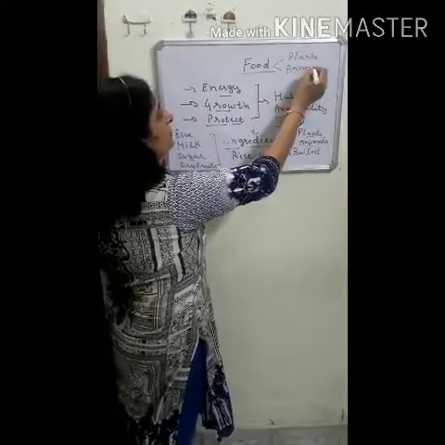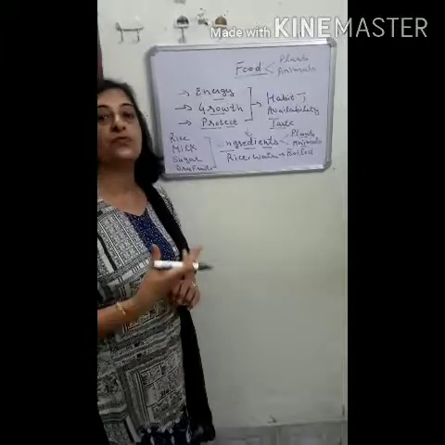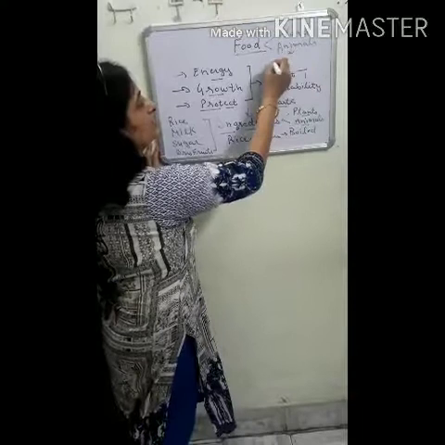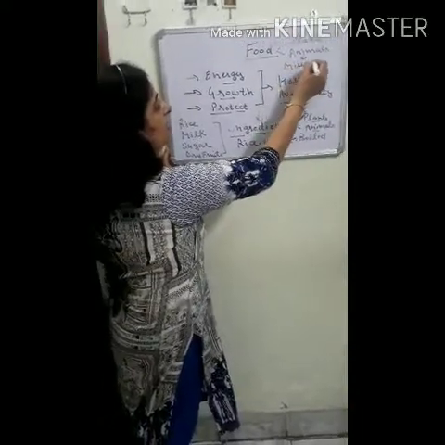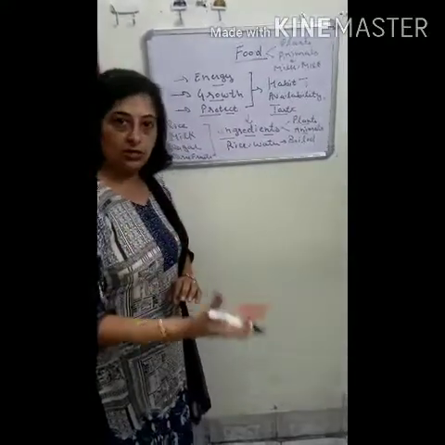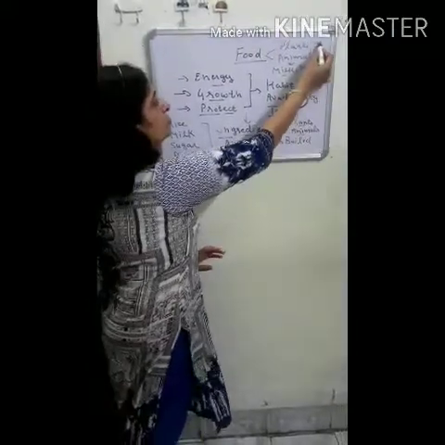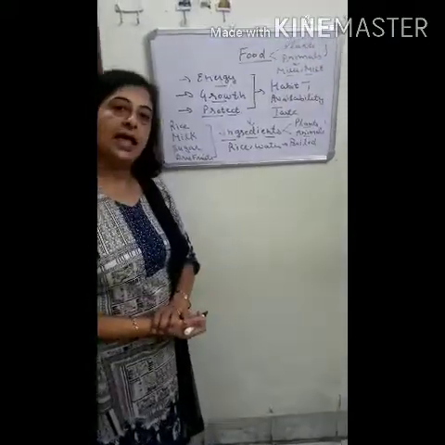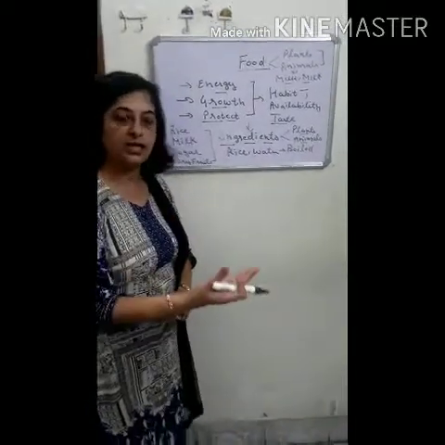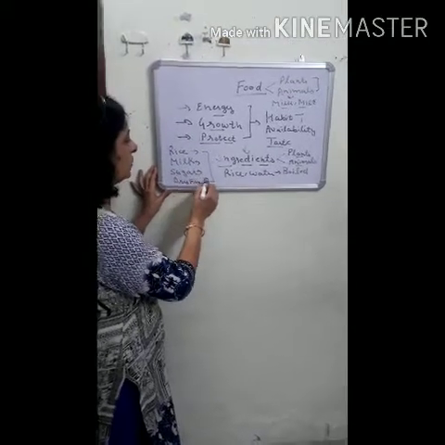Plants give us fruits, vegetables, pulses, cereals, wheat, spices, oils, etc. And animals give us milk and milk products like butter and ghee. So the different ingredients used for preparing a dish, we obtain either from plants or from animals.